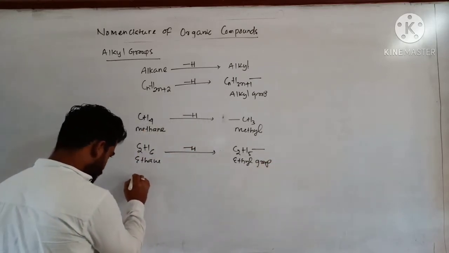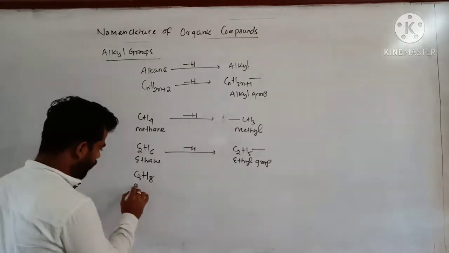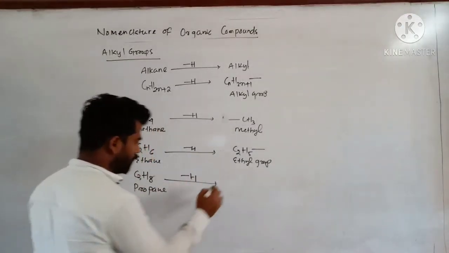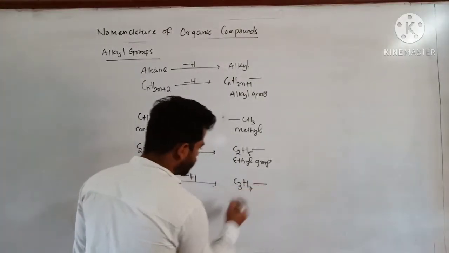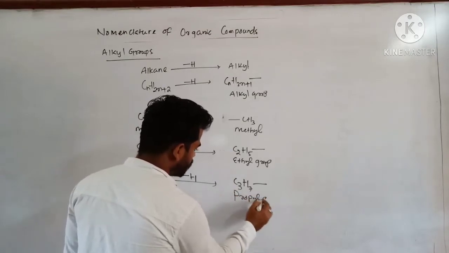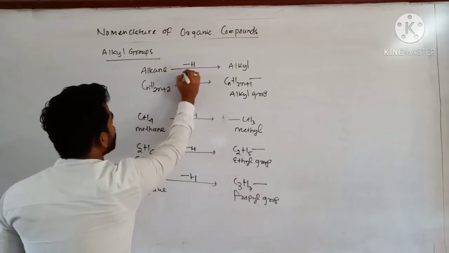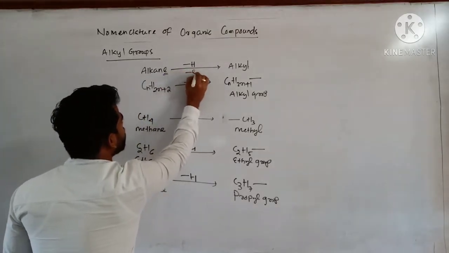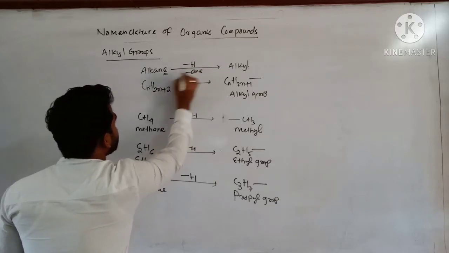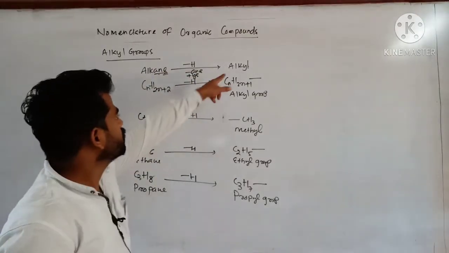Next, C3H8, this is propane. If I replace one hydrogen atom, I will get C3H7. This is called propyl group. So in case of alkane, you have to replace this last letter, A-N-E, these three, by YL, that is alkyl group. Is that clear?